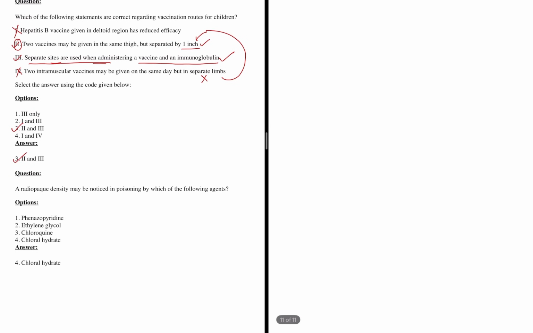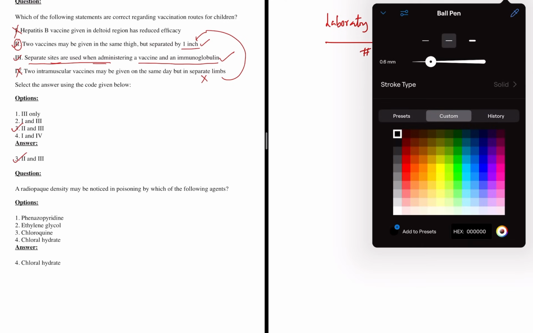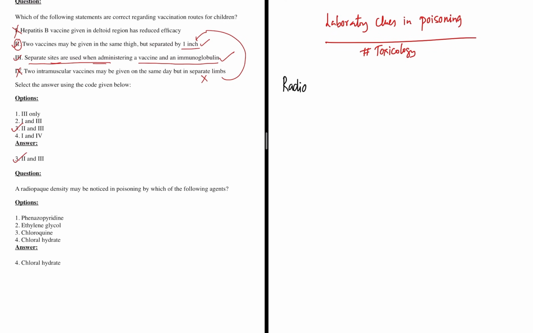Now from poisoning, there is a question. Radioopaque density was noted in poisoning in which of the following? See, laboratory clues in poisoning, this table is the examiner's favorite table from OP Ghai with regards to toxicology. Anything can be a question, and there were so many previous year questions on that. But this time around, he is asking about radioopaque densities. In a case of poisoning, rarely do we do X-rays.